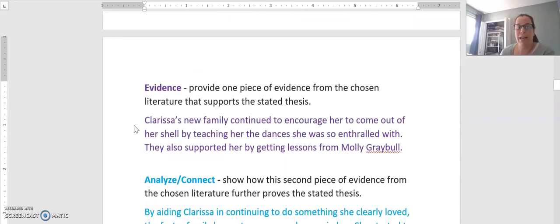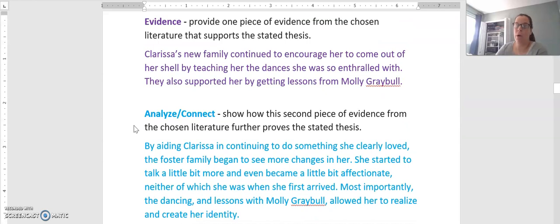You're then going to need to provide another piece of evidence. Give us another piece of evidence, whether it's a quote or you talking about something that happens in the story, that shows the thesis to be true, that a positive impact allows someone to thrive. Clarissa's new family continued to encourage her to come out of her shell by teaching her the dances she was so enthralled with. They also supported her by getting her lessons from Molly Grable. Again, her foster parents are giving her opportunities and supporting her, and allowing her to be influenced by the dance and by Molly.